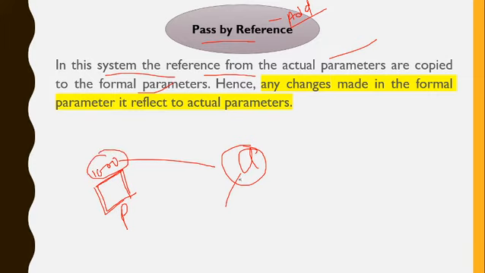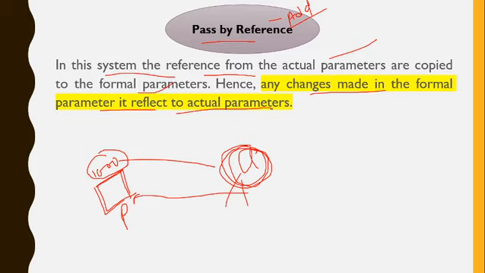So if any changes are made here, it will affect p also, because whatever we change at this address affects both p as well as a. But in pass by value, it's not going to change. So any changes made in the formal parameter reflect in the actual parameter.